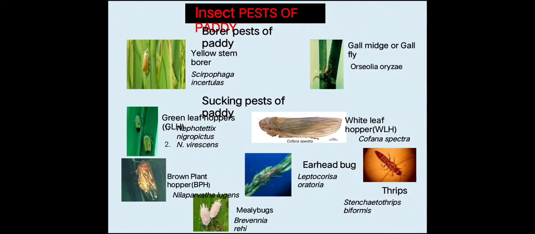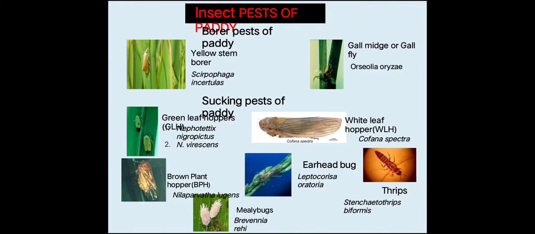Out of all these sucking pests, the most important ones you have to remember are green leaf hopper and brown plant hopper. These two are the major important sucking pests of paddy. Also thrips, in the nursery stage you will find thrips causing more damage to the rice crop. Then earhead bug.